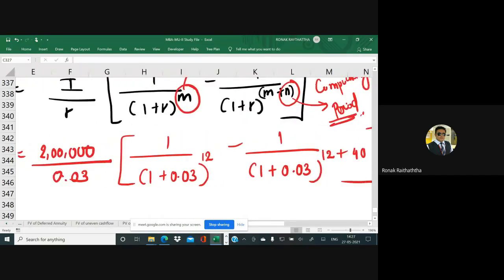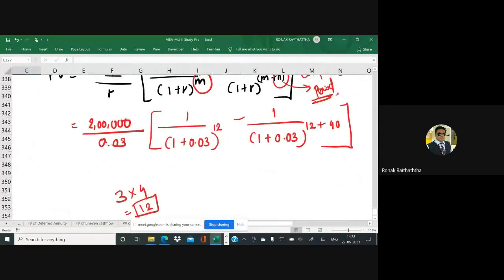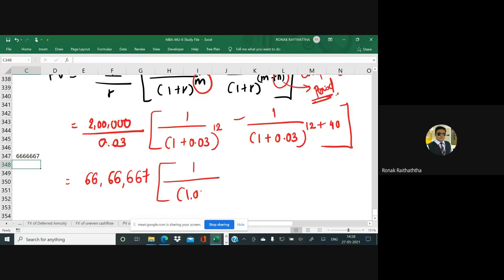I hope everyone is getting it. Equal to, you may just solve this, 2 lakhs divided by 0.03. You'll get some really big money, but that's fine. We'll be taking it as 66,667, equal to 1 divided by 1.03 raised to 12, minus 1 divided by 1.03 raised to 52.